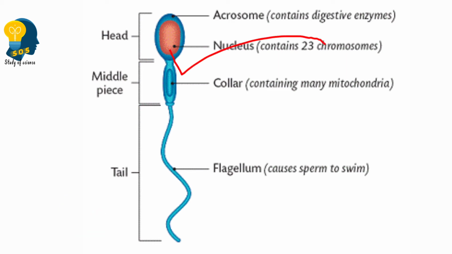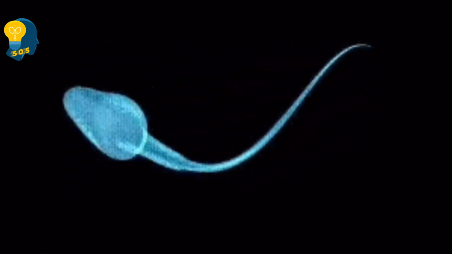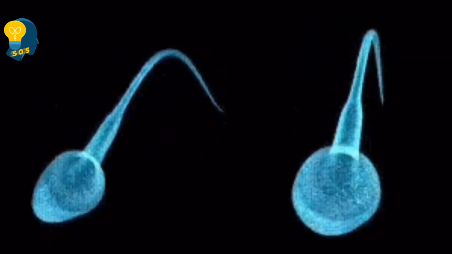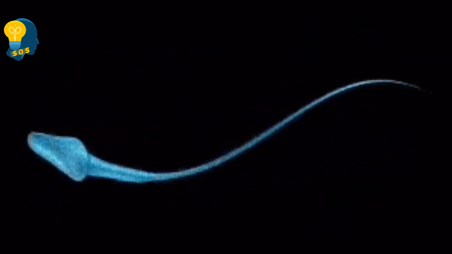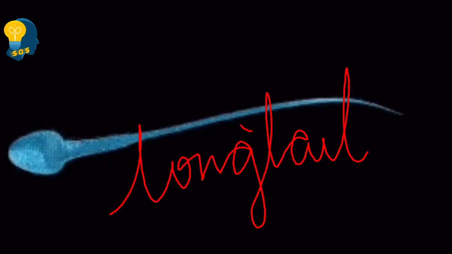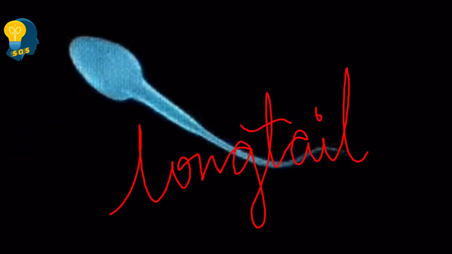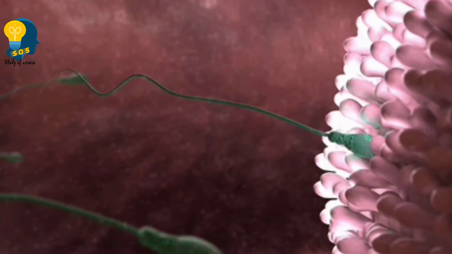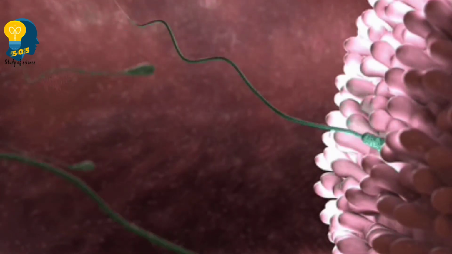It has a head and tail. Correct? So, sperms swim randomly in the water with the help of a long tail. Understand? The sperm has a long tail. So, with the help of the long tail, the sperm swims and comes close in contact with the egg.